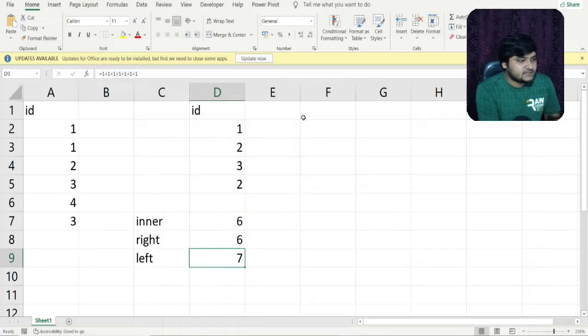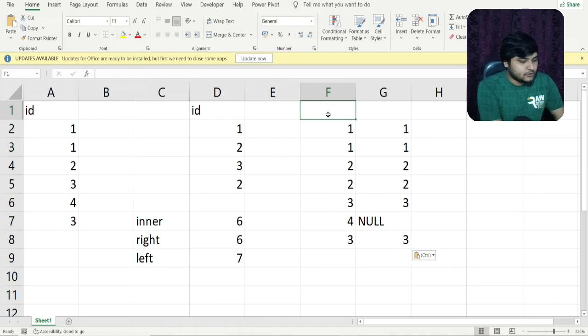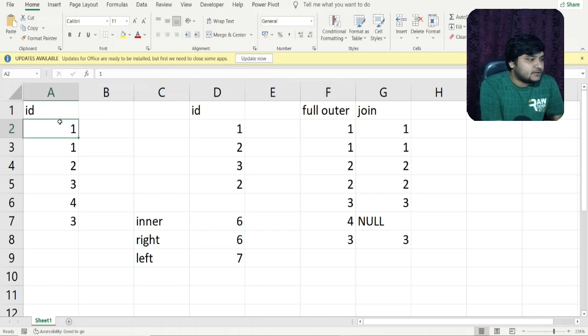I'll again paste this and help you understand. So friends, this was the full outer join. As I told, in a full outer join, all the matching records and the unmatching records will be produced. Let us first move ahead with the matching records. Into the matching records, you can see this one will match with this one, so we are getting this output. This one will again match with this particular one, so we are getting this particular output. So 2 will match with this 2, so I'll be getting this output.